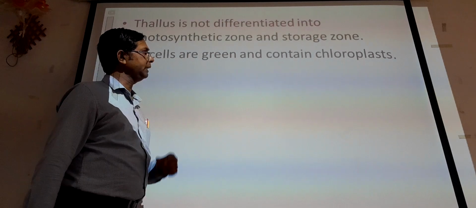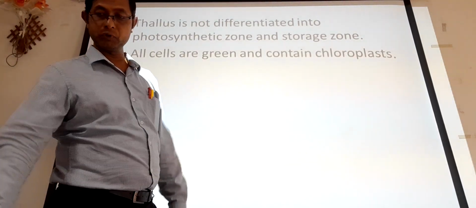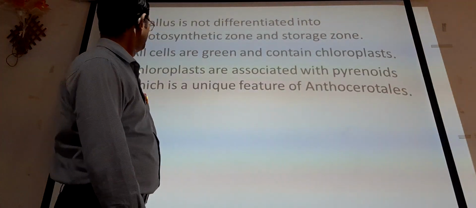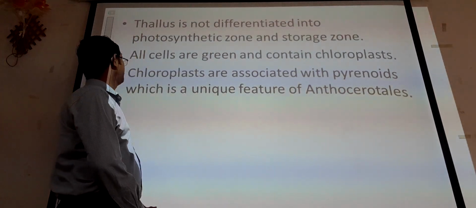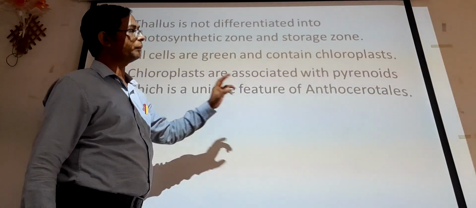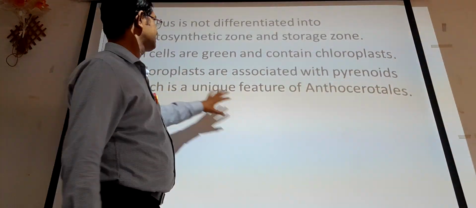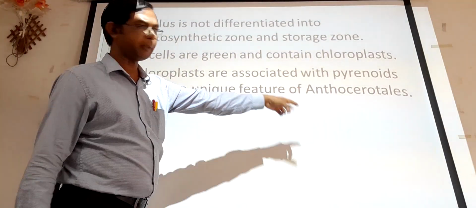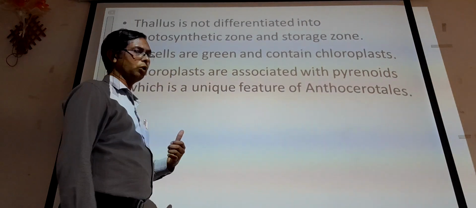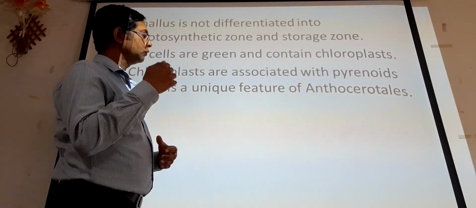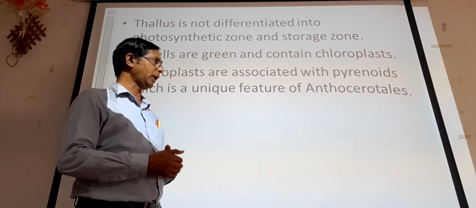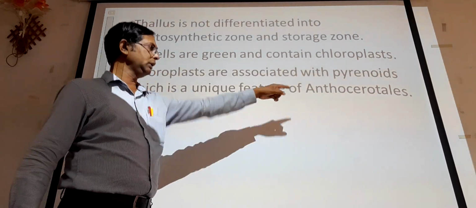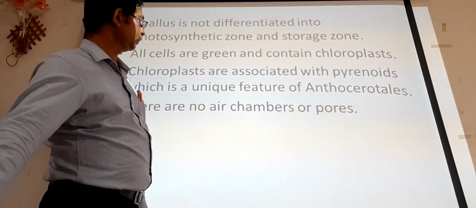All cells are green and contain chloroplast. So this is the most important thing. Chloroplasts are associated with pyrenoids, which is a unique feature of Anthocerotales. Pyrenoids associated with the chloroplast are not observed in other bryophytes, only in the order Anthocerotales.